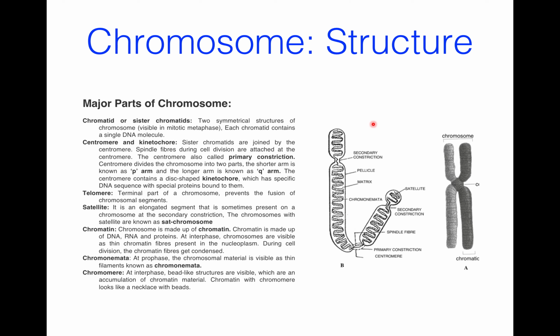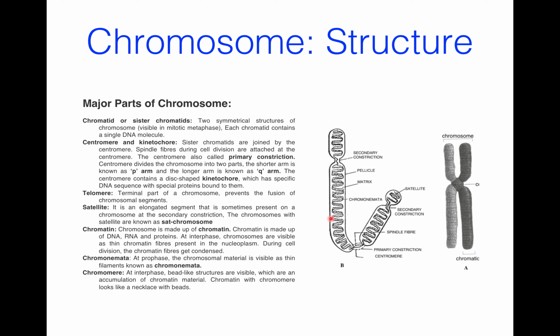So, here is the structure of chromosome. This is a satellite, secondary constriction. This is a primary constriction, centromere. This is a chromonema. Here is a matrix.